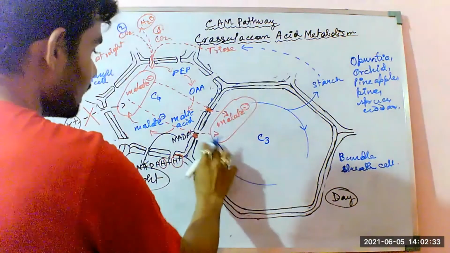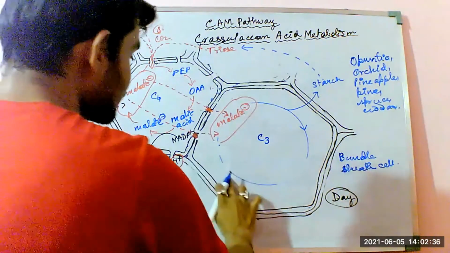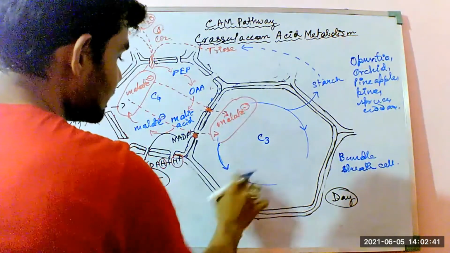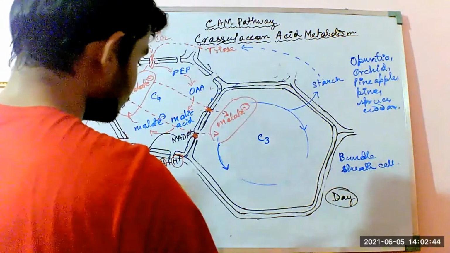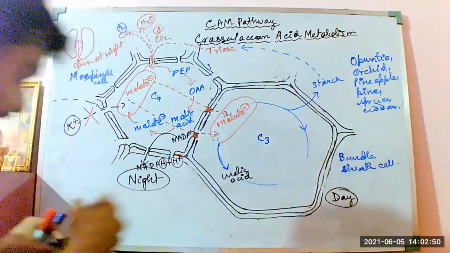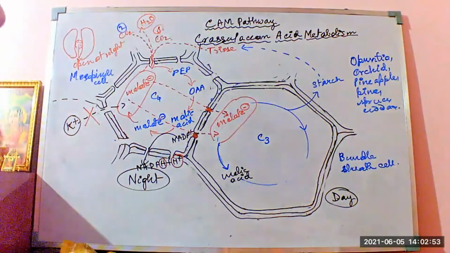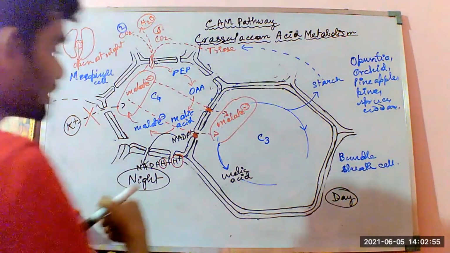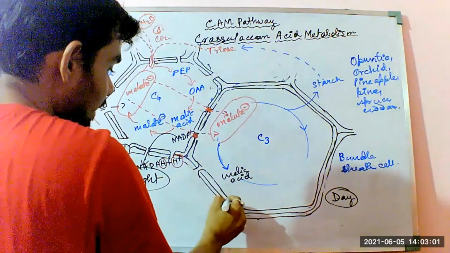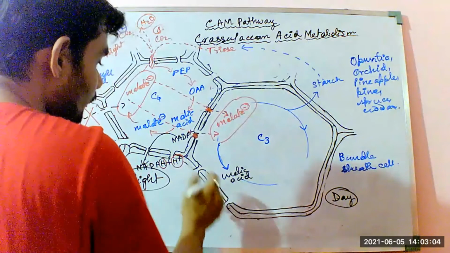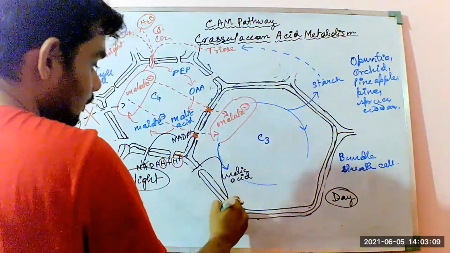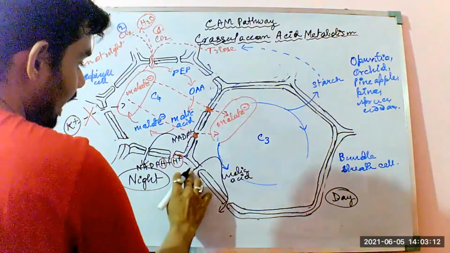The malate, in the course of its cycle, gets converted to malic acid by taking a proton. So the acid along with the proton H plus, which is being donated by whom? Again, the thing is donated by NADPH.